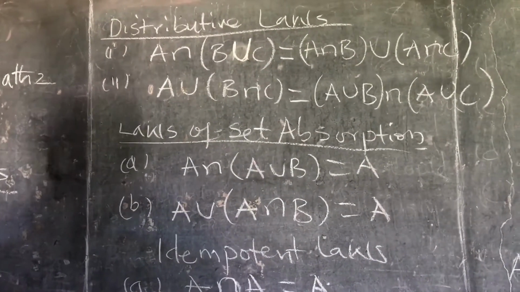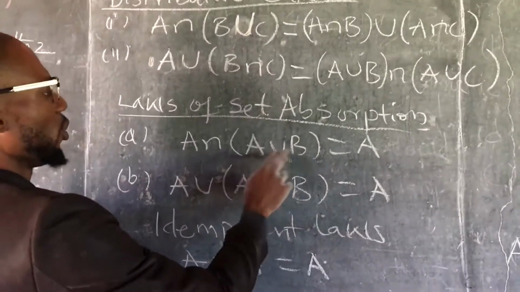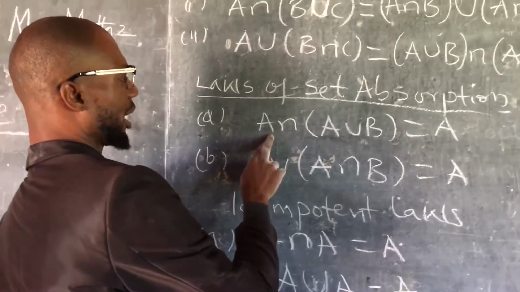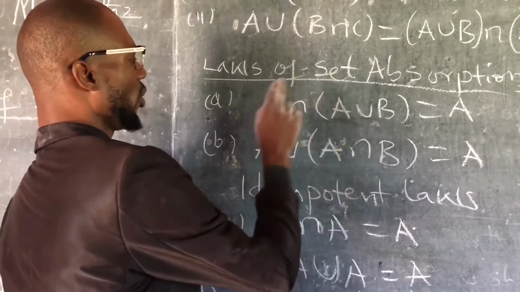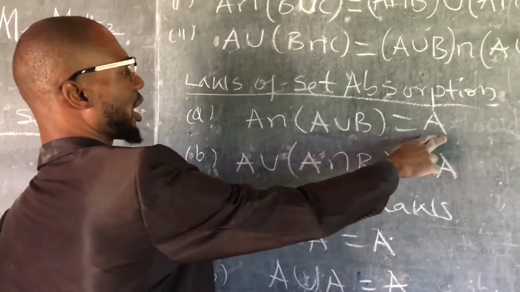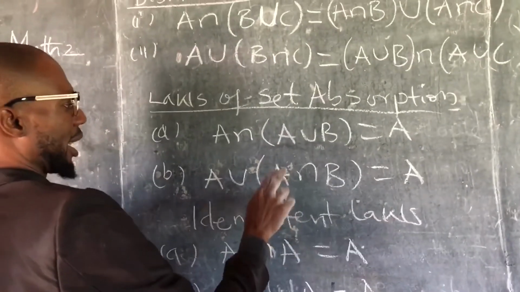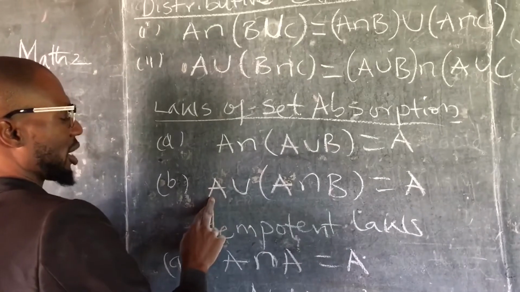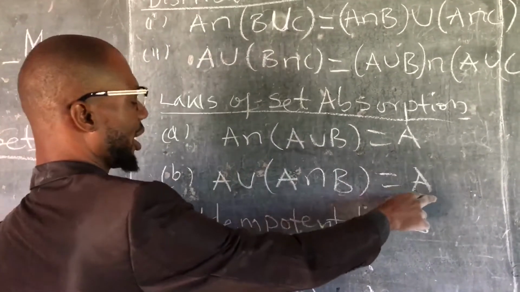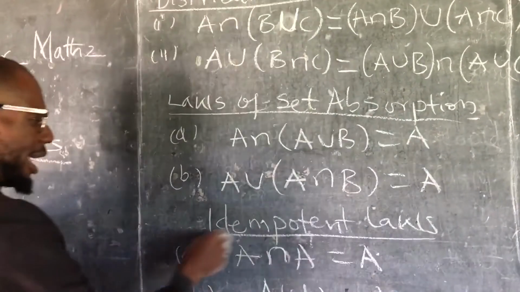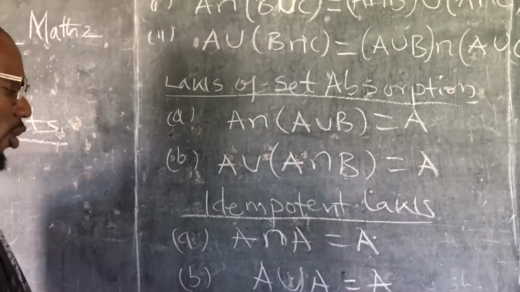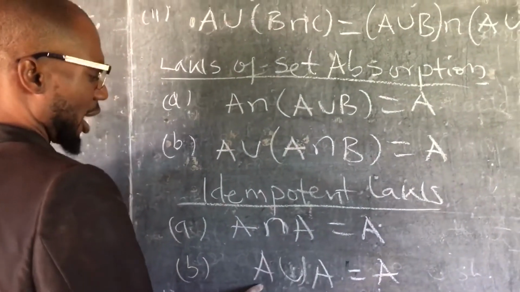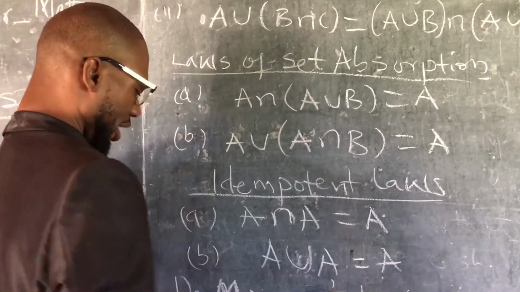Law of set absorption. You say if you take A union B, then take the intersection of A union B with A, we'll get set A. If we take A intersection B, then take the union of this set with set A, we'll get set A. This one is the idempotent law. Idempotent law says if we take A intersect A, we'll get A. If we take A union A, we'll get A.